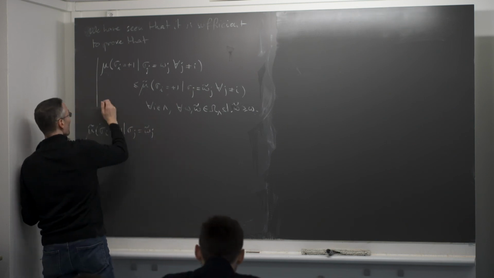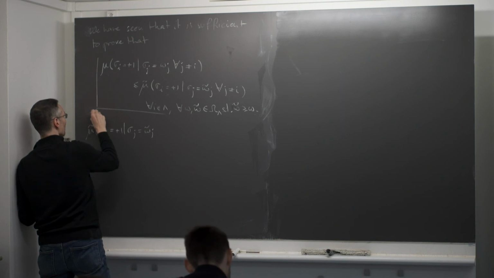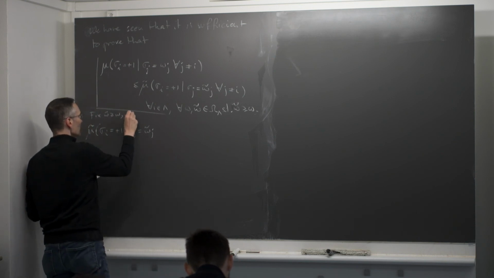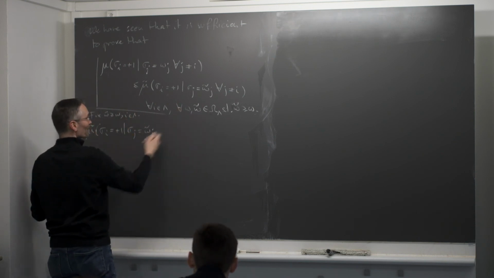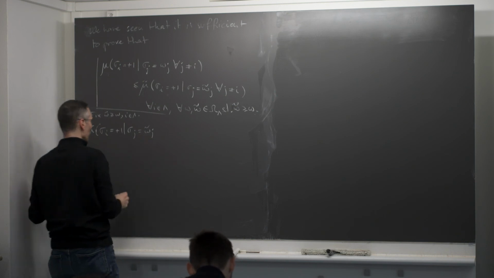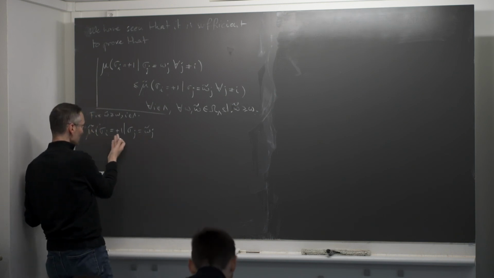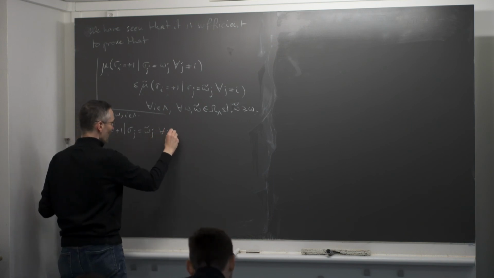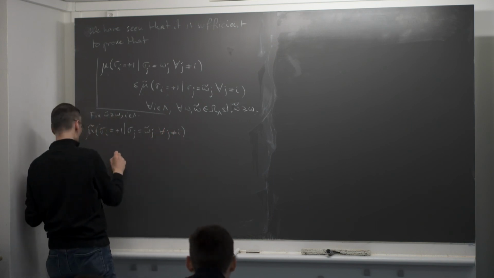So I'm fixing omega and omega tilde as here. So fix omega tilde greater or equal omega, okay, as we want. There's some I in lambda. I want to fix all the things that I have to check. Okay, so all the parameters. So now the probability that sigma I is equal +1, given that sigma j is given by omega tilde j outside I. Let's compute this.